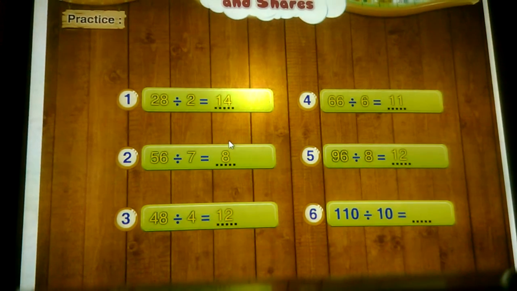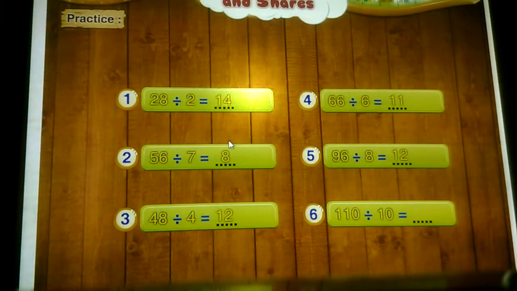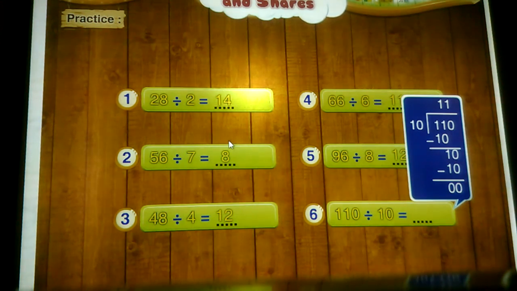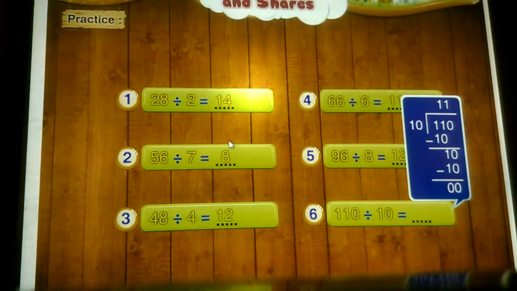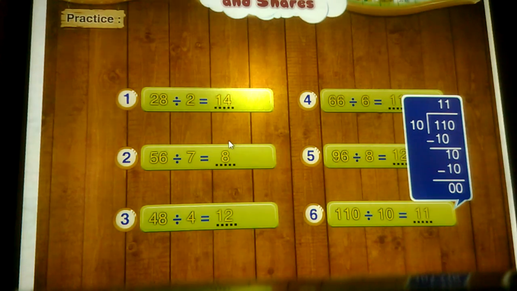6. 110 divided by 10 is equal to dash. 110 when divided by 10 gives 11.